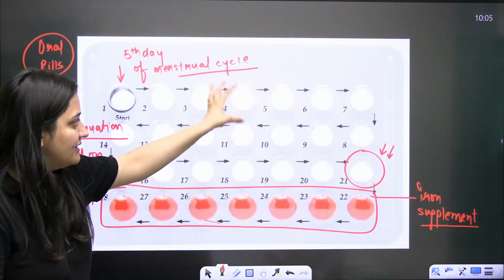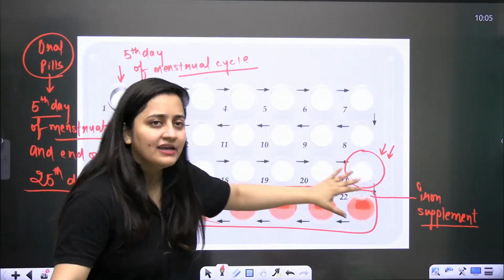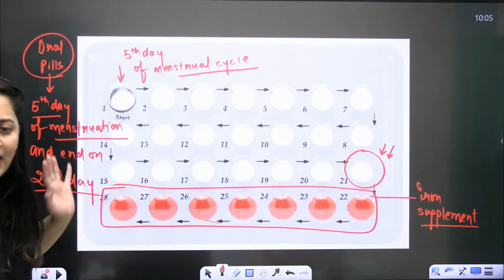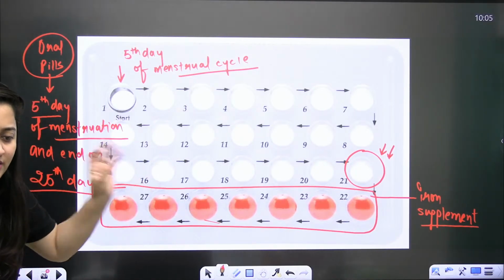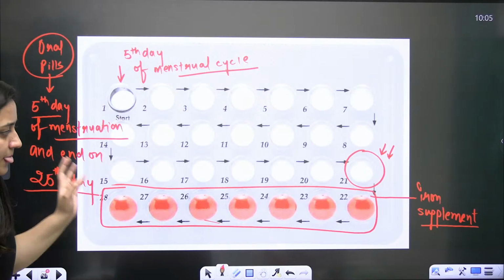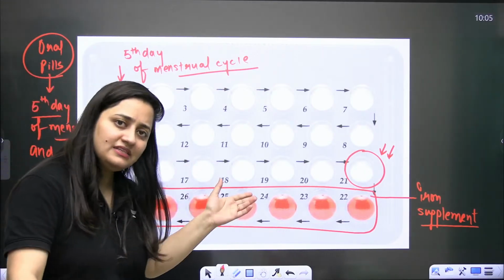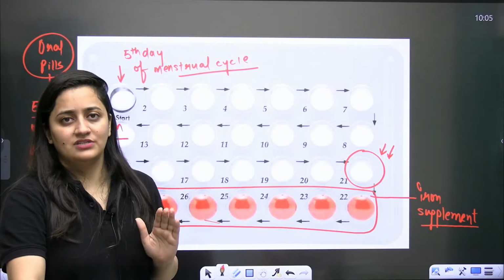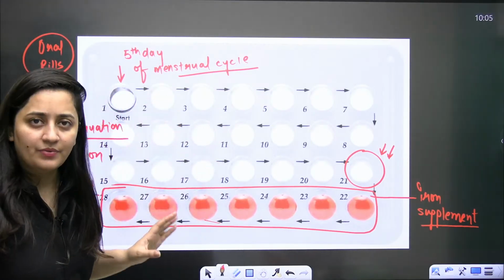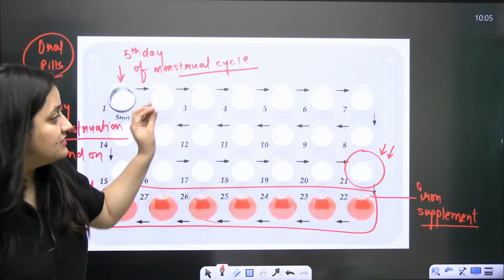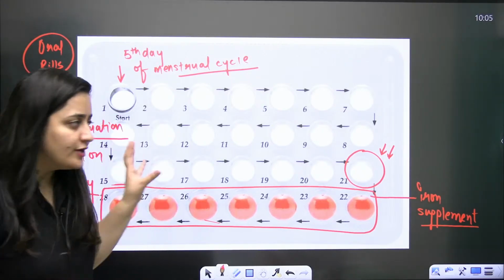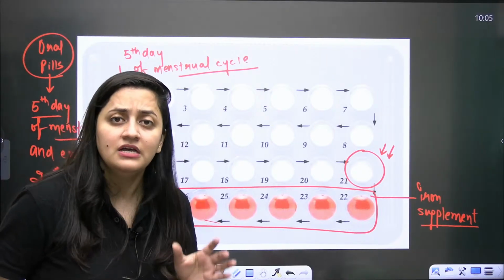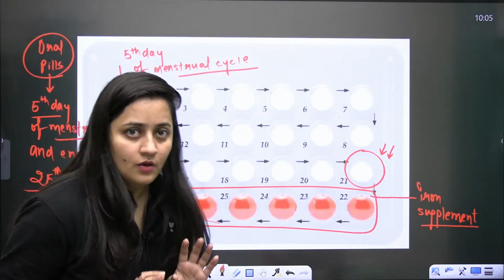So now in the market it is available like this: for 21 days the female needs to take these hormonal pills, and for the next 1 week she needs to take the iron supplements. Are you getting it? And again on the 5th day she is going to start it. So this is how it works. Here these combined pills have hormones present. I told you already, they will inhibit ovulation, make the endometrium unsuitable, and make the cervix unsuitable. That is how they are going to work.